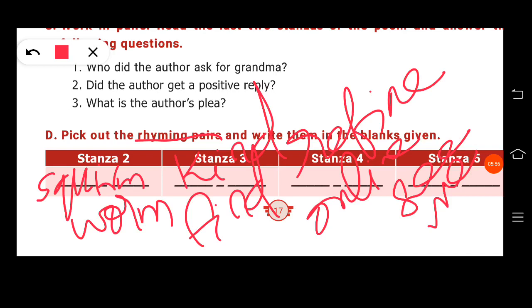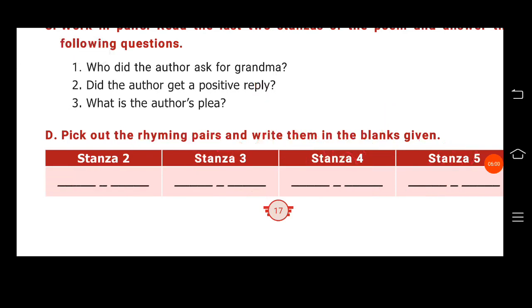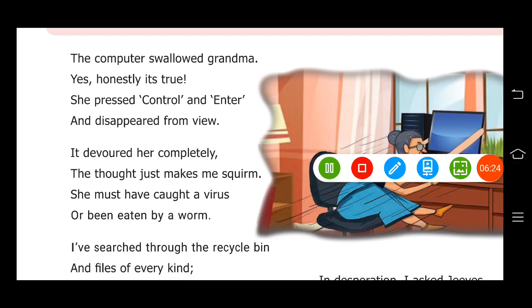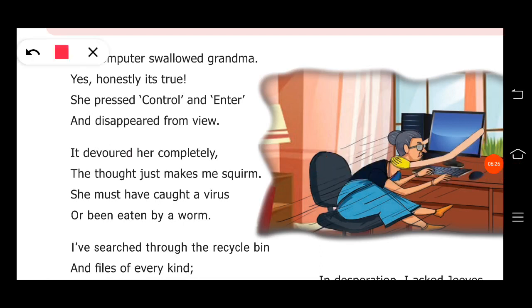Not only can we find the rhyming pairs or rhyming words, we can also easily find the rhyming scheme. The rhyming scheme is a very easy figure of speech in your English. Rhyming scheme is also closely related to the rhyming words.